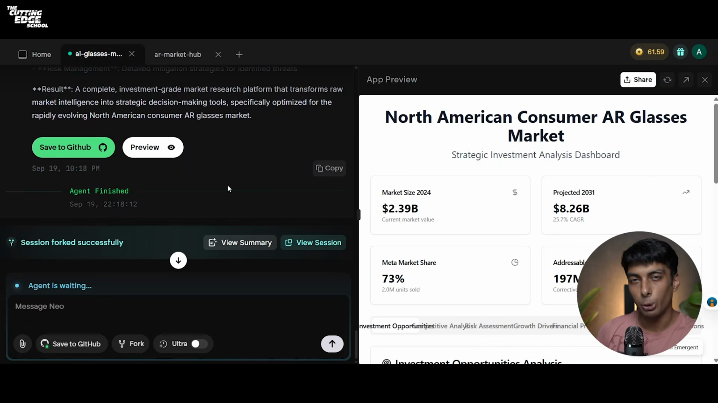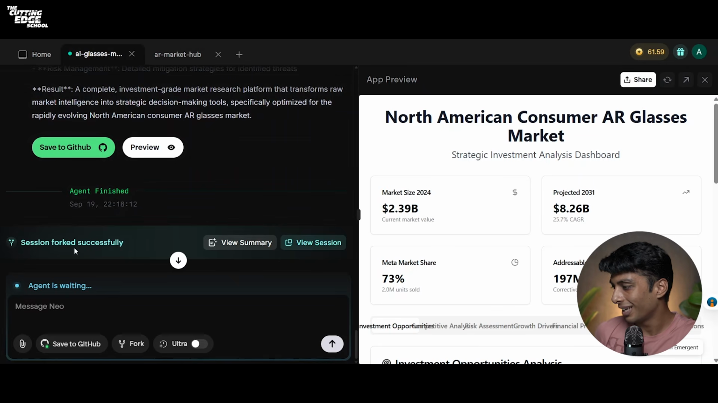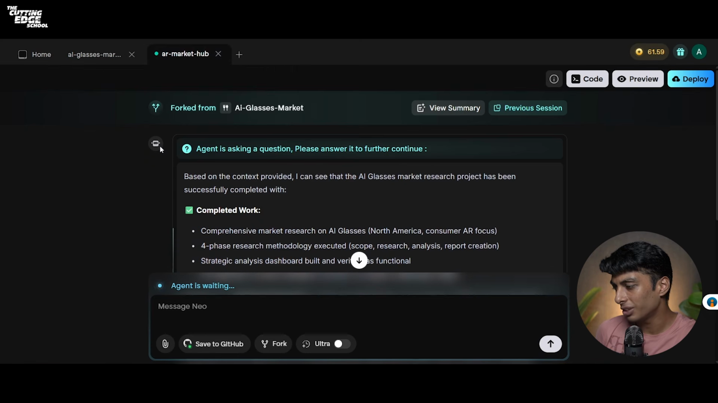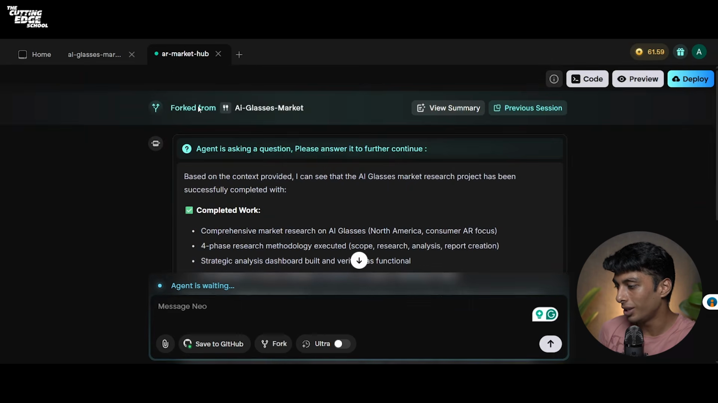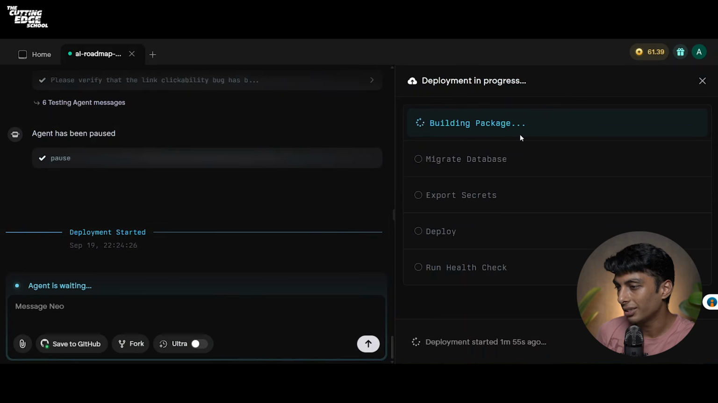So going back to our forking status, it says that this session was forked successfully. We can view summary or view session. Let's click on view session and this opens a new Market Pro research for us, which has the previous context for us, which is agent is asking a question. It was named AR Market Hub. Like it decided the name itself. How cool is that?